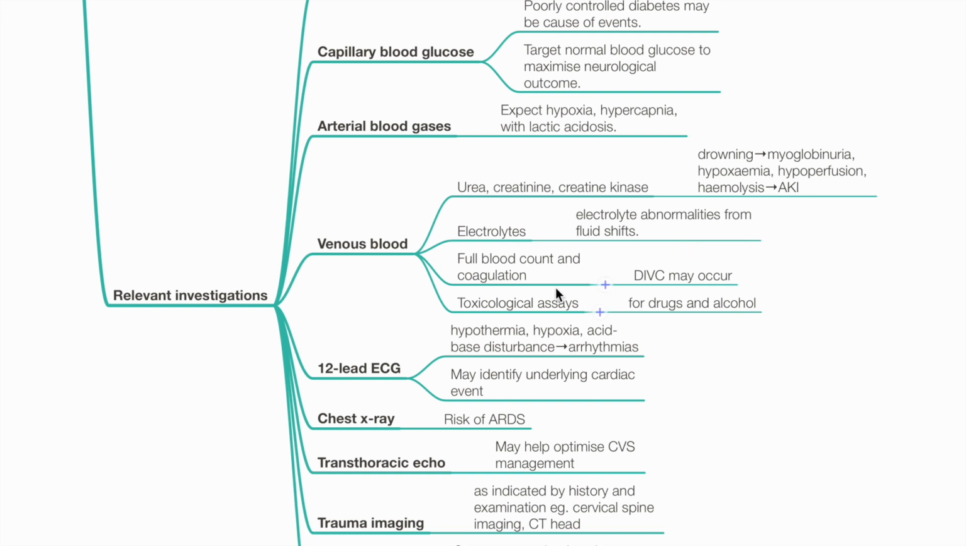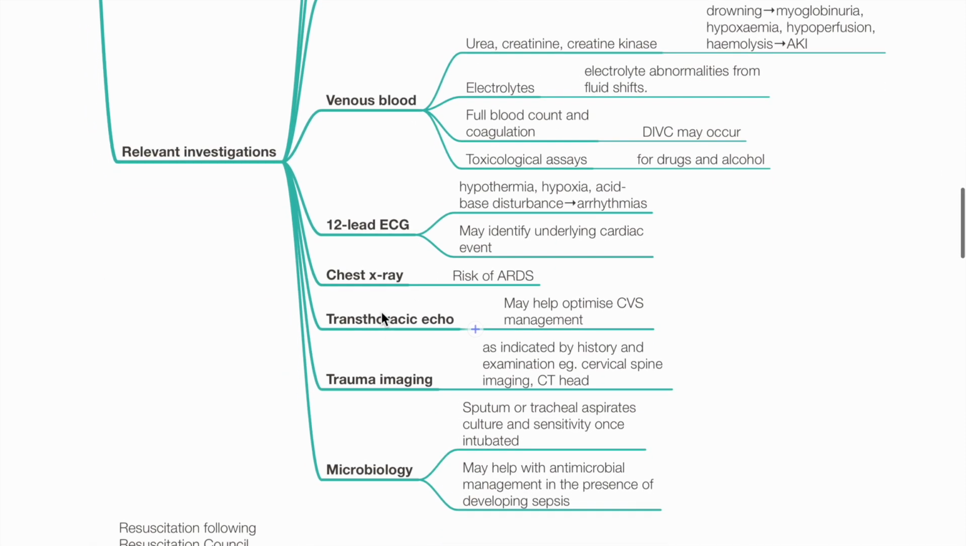Full blood count and coagulation as DIVC may occur. Toxicology assays for drugs and alcohol. 12-lead ECG, as hypothermia, hypoxia, and acid-base disturbances may lead to arrhythmia and may identify underlying cardiac event. Chest X-ray to assess for ARDS. Transthoracic echo may help optimize CVS management.